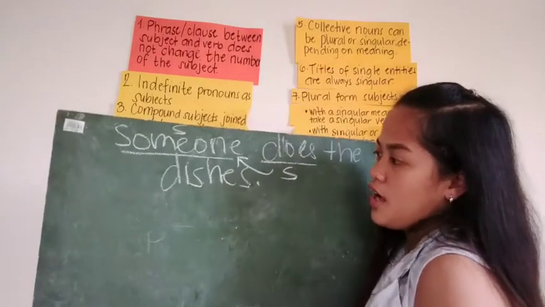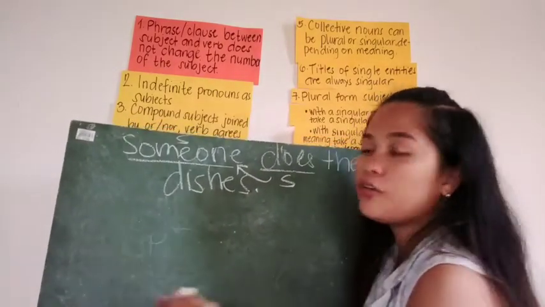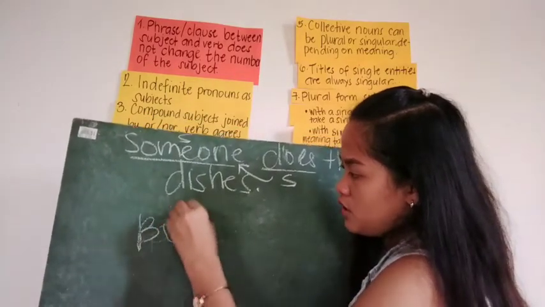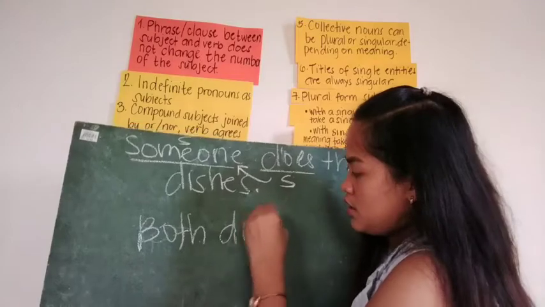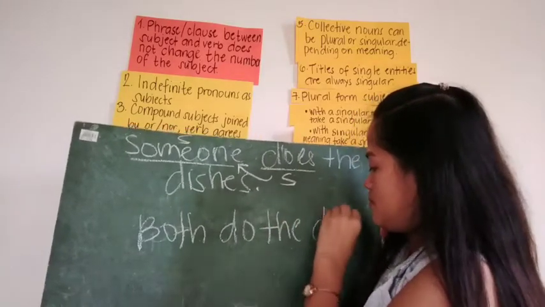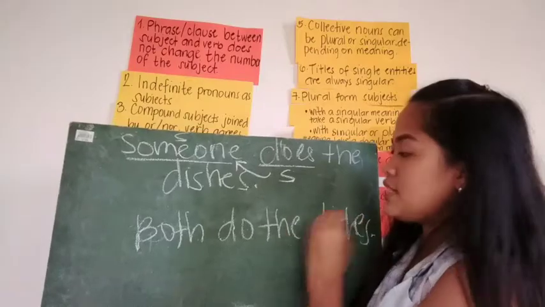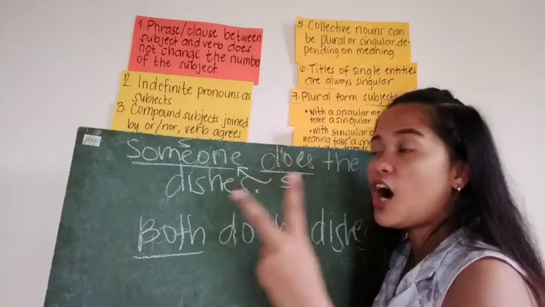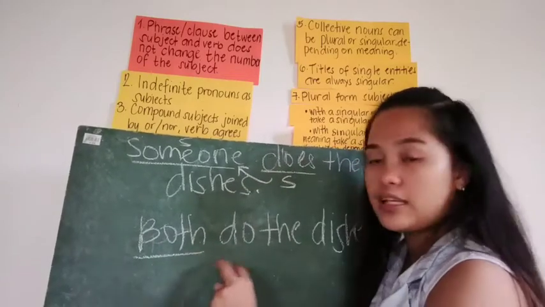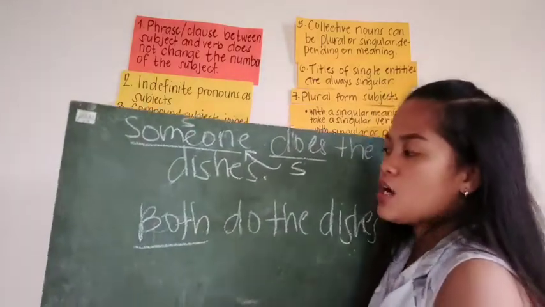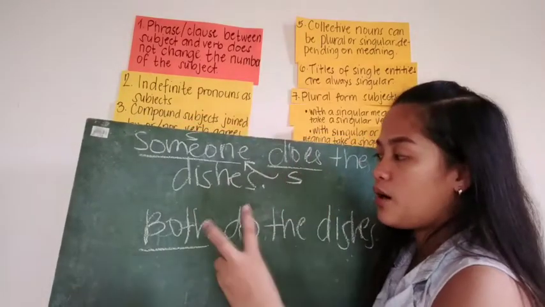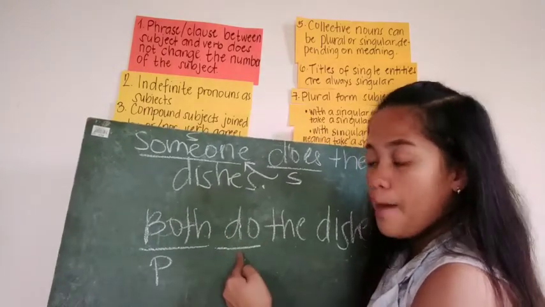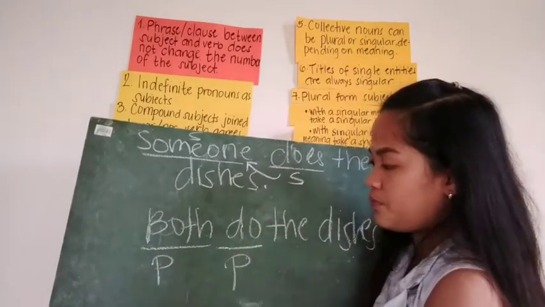Okay. How about this one? In plural form. Both do the dishes. So when we say both, these are two. There are two people involved in this sentence, right? So since there are two of them, this is a plural. So our verb must be plural too.